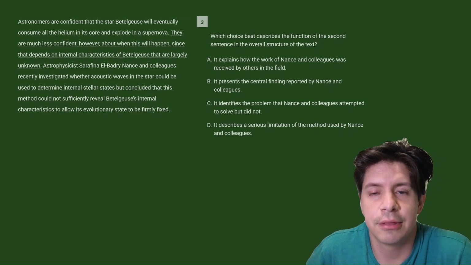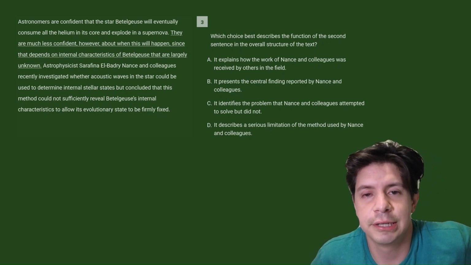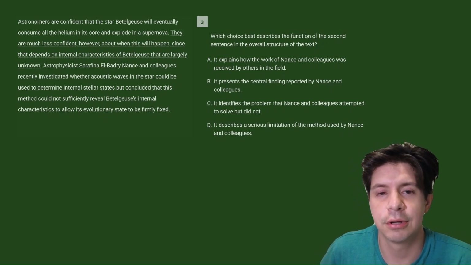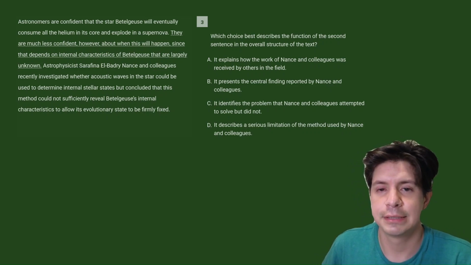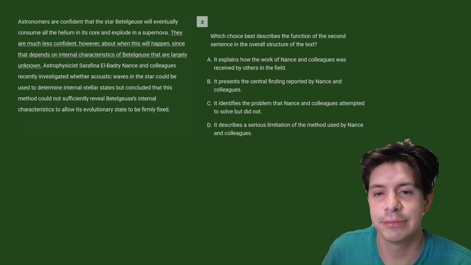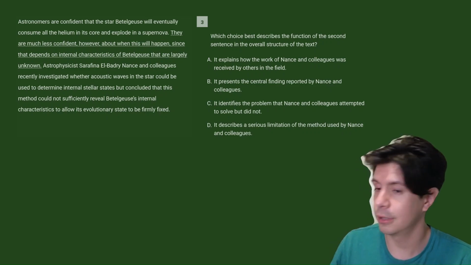Okay, so then let's look at the choices. A. It explains how the work of Nance and colleagues was received by others in the field. B. It presents the central finding reported by Nance and colleagues. C. It identifies the problem that Nance and colleagues attempted to solve but did not. And D. It describes a serious limitation of the method used by Nance and colleagues.